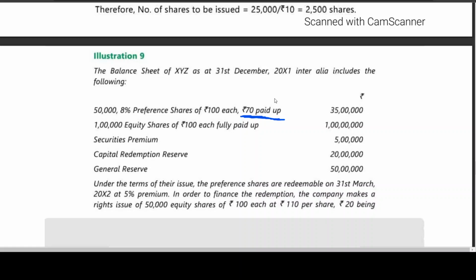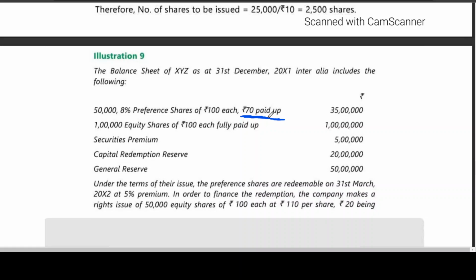So if the problem is silent, we shall assume that the 30 rupees has been paid up. That we called up, now they are paid. Partly paid up means it is partly called, partly paid. Yes, 70 rupees paid up means maybe partly called and partly paid. That partly called is to be converted into fully called and fully paid.